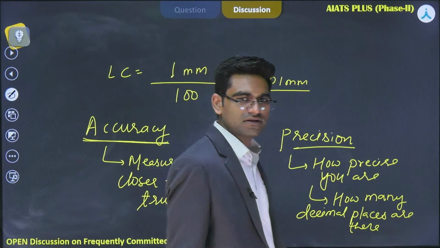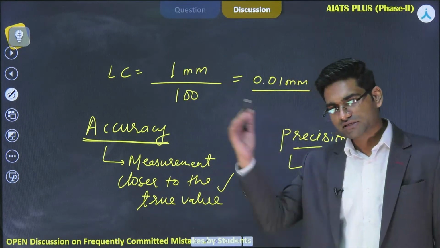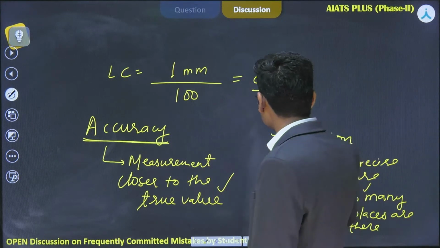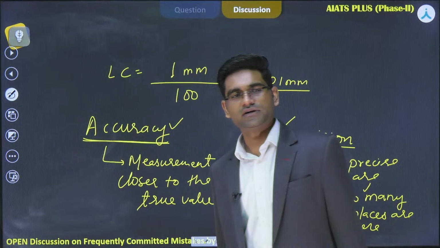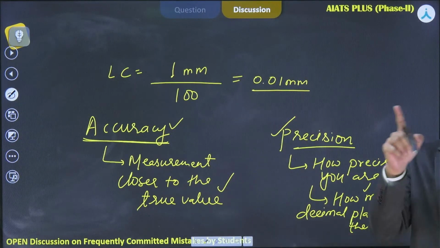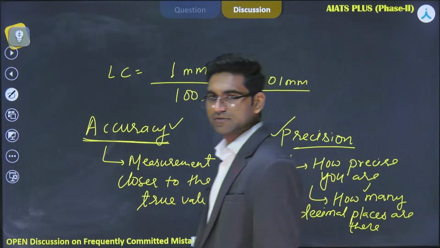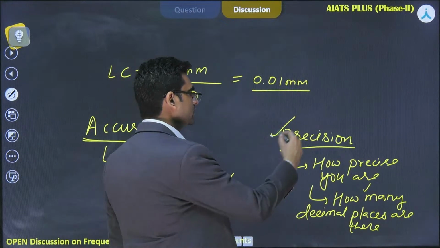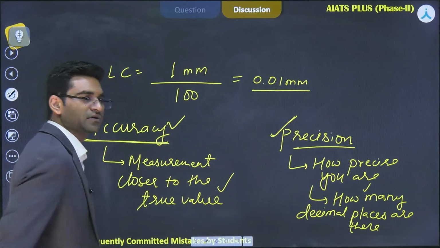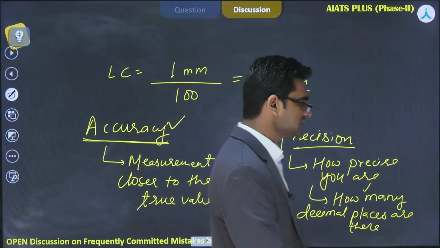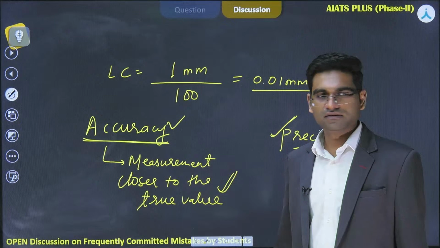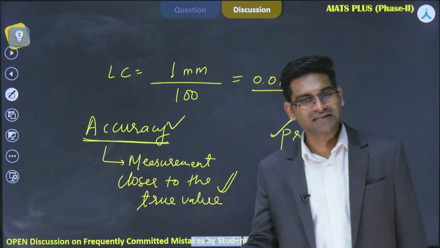It is possible that you have a very precise instrument, बहुत अच्छा precise instrument आपको दे दिया है, but आपने measurement सही नहीं लिया, so you can be precise, but you can be inaccurate. Okay, this is also possible. Precision is the characteristic of the instrument. But you have made so many errors, and the measurement which you have made with the help of this precise instrument can be far away from the true value, and that will make your accuracy very less.